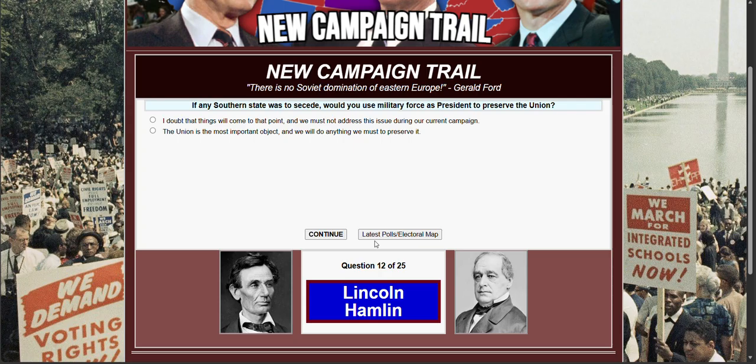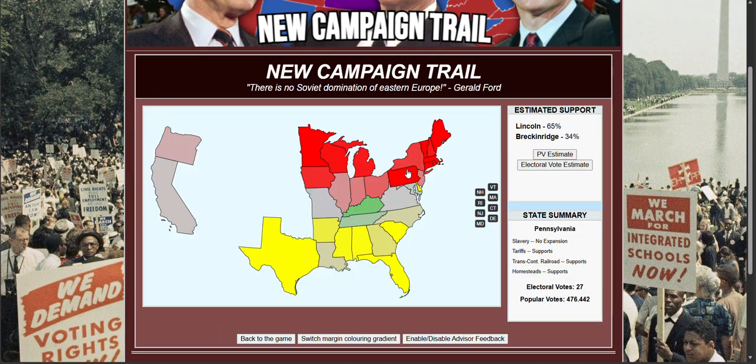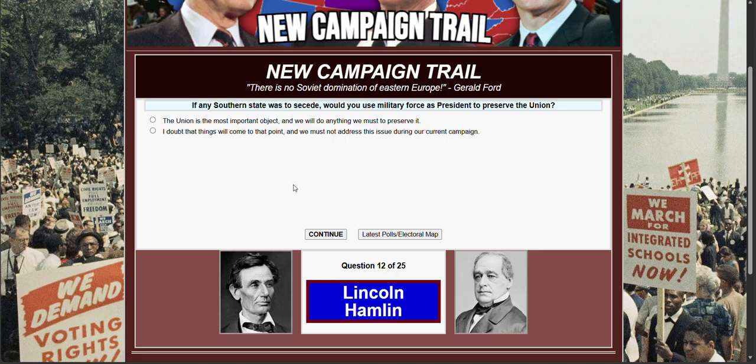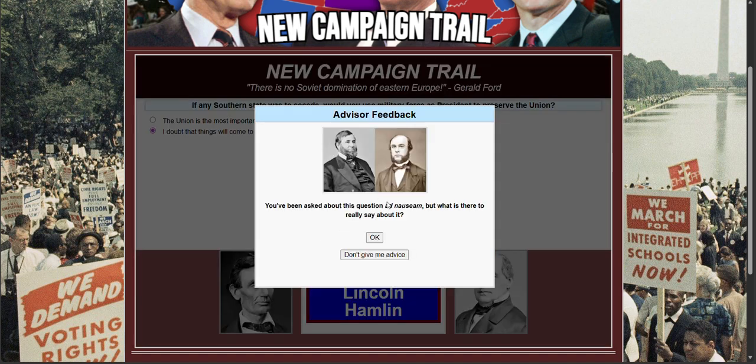If any Southern state was to secede, would you use military force as president to preserve the Union? Well, I must take a look at something here. Wait, you know what? Let's go to that. The Union is the most important object and we will do anything we must to preserve it. I doubt that things will come to that point and we must not address this issue during our current campaign. Absolutely. Ad nauseam, but what is there to really say about it?